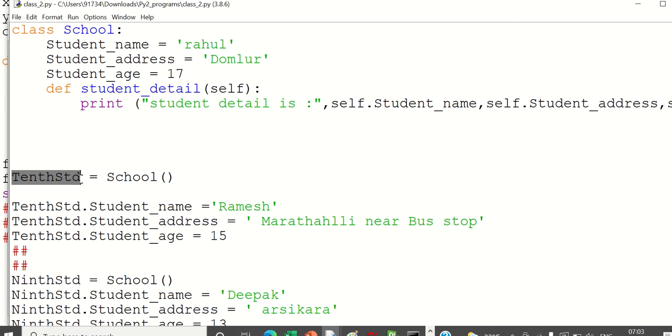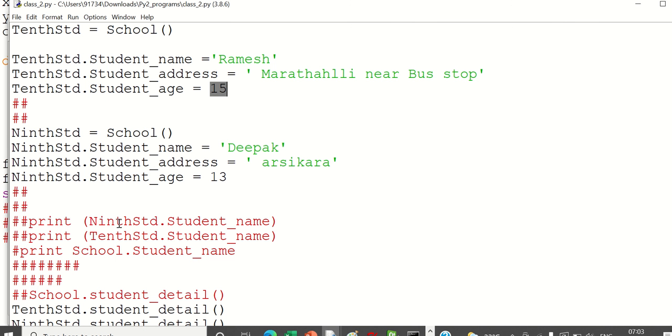I have created an object called 10 standard, and in 10 standard the student's name is Ramesh. His address is Marathalli, and his age is 15. And next one, there is one boy from 9th standard, and his name is Deepak, and his address is Arasikere, and age is 13. Similarly, there are n number of students.